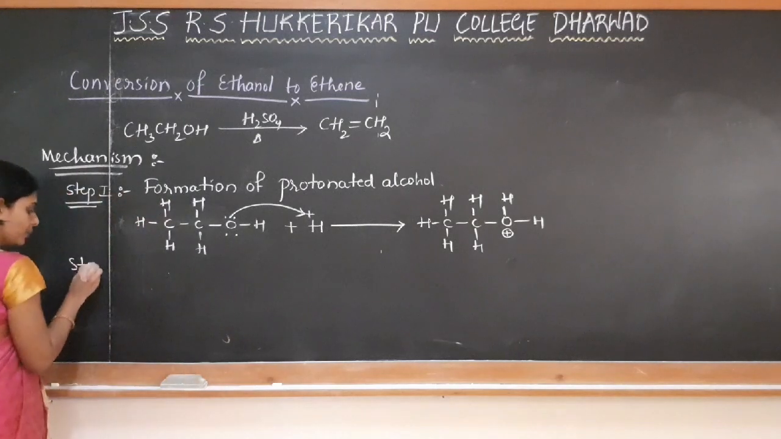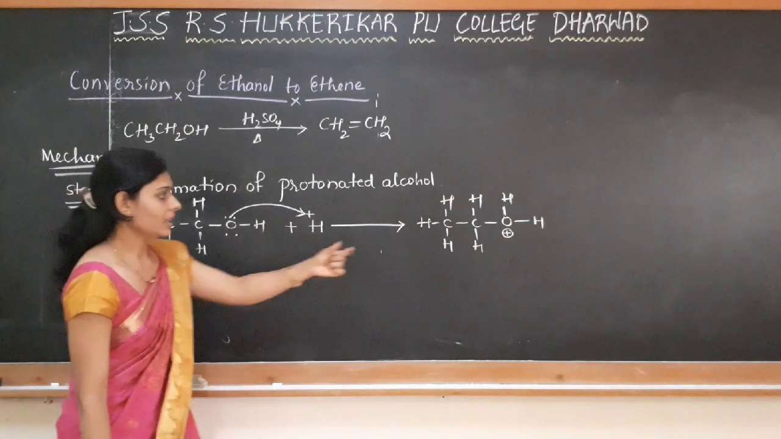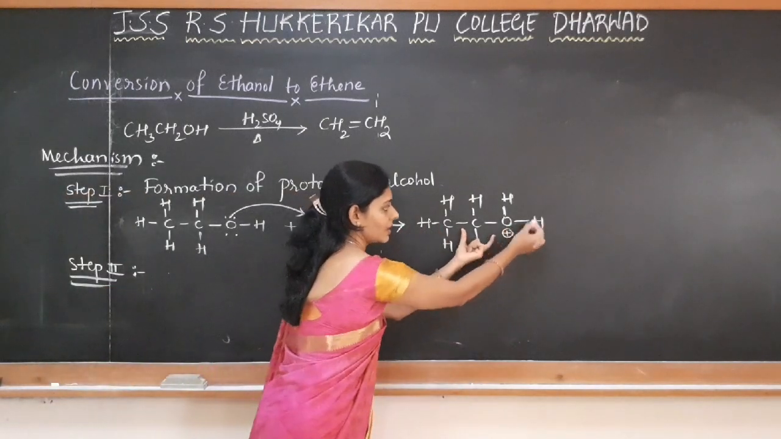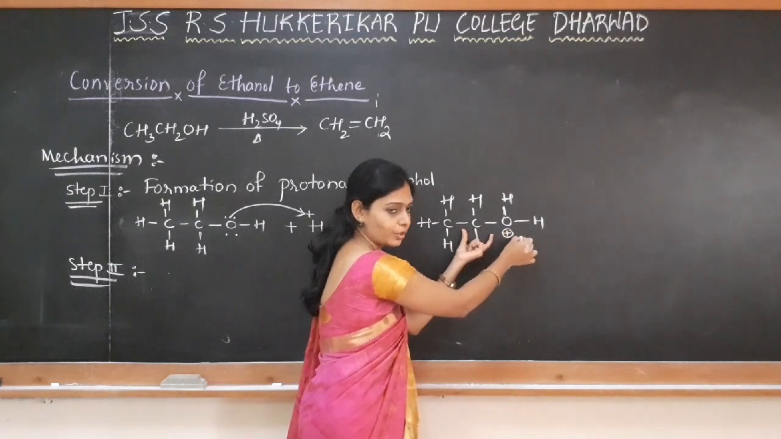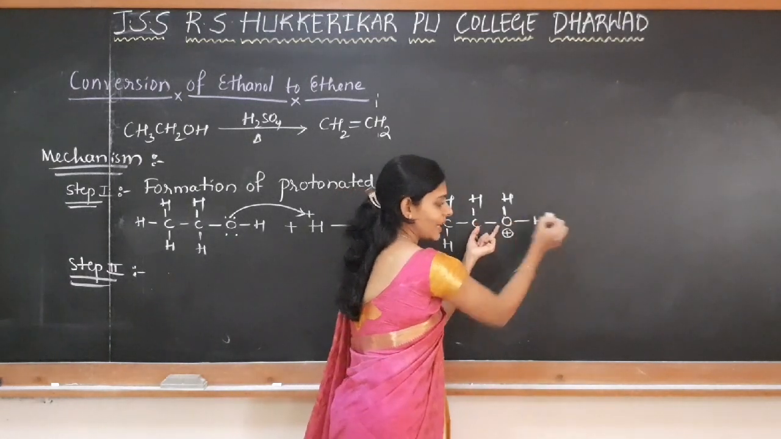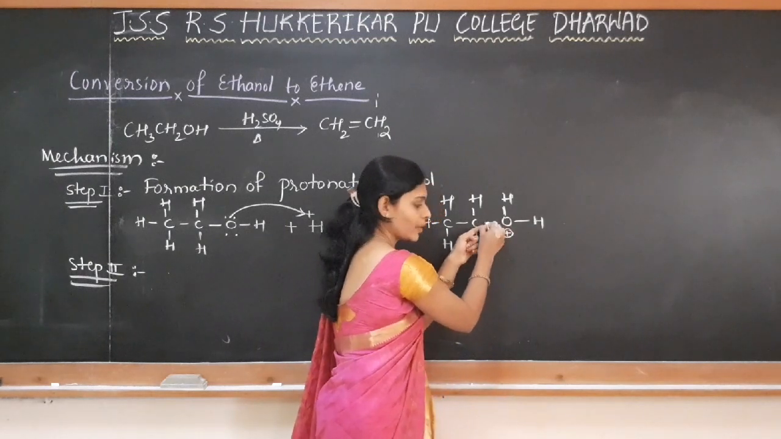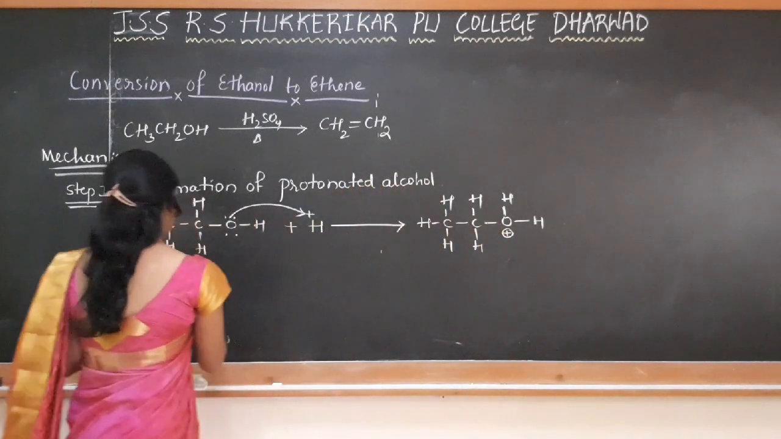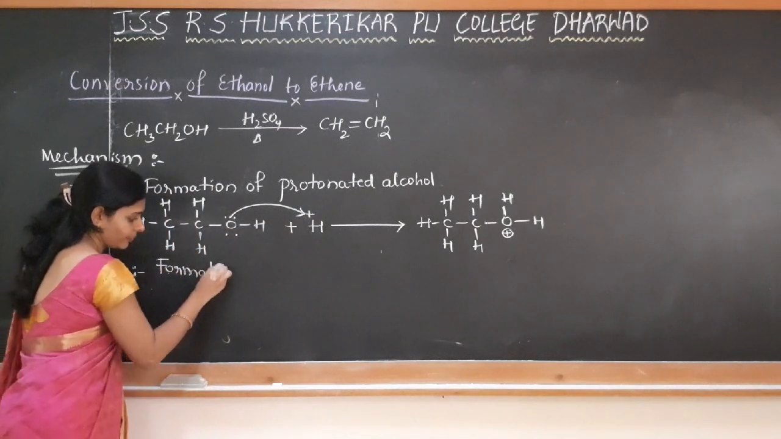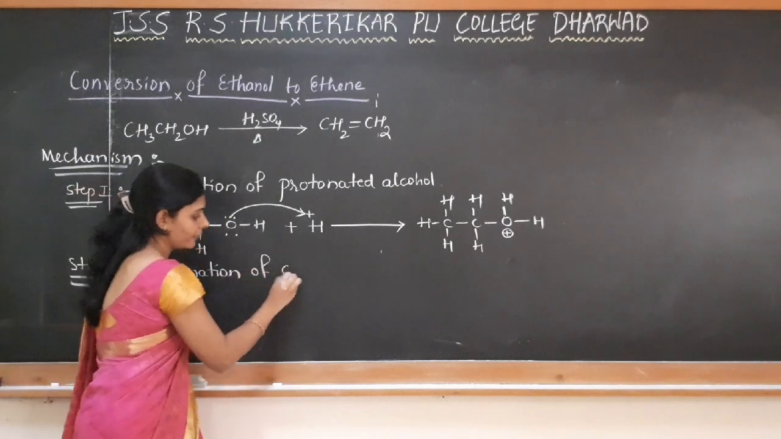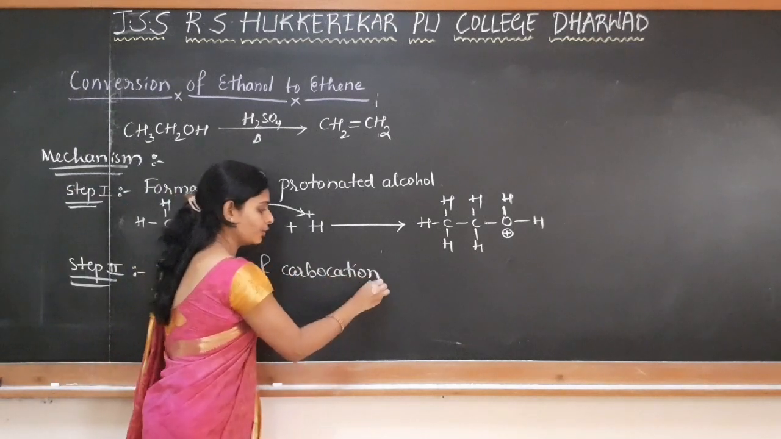Now in step 2, what happens? Observe here, this is H2O, which can form a stable molecule. So this goes out as H2O by taking both the electrons from this bond. So the second step is the formation of carbocation, formation of carbocation by the loss of water molecule.